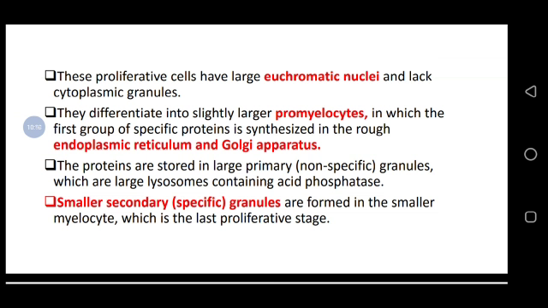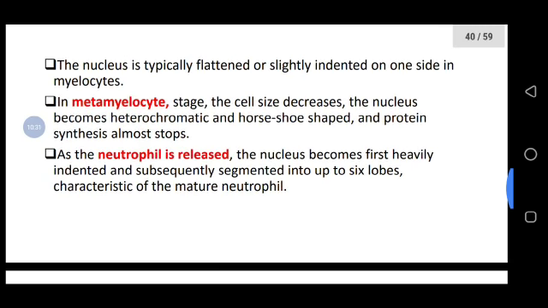So for the cells themselves to be formed, we need them to be in a proliferative stage, for them to divide, to make a lot of white blood cells to fight against infection. The cell itself needs protein, inahitaji nutrient ambazo itaweza kuisaidia to fight. The nucleus is typically flattened or slightly indented on one side in the myelocyte.